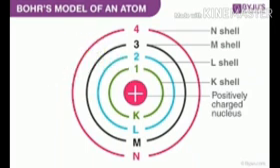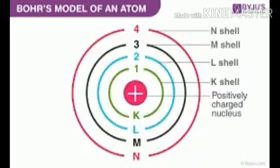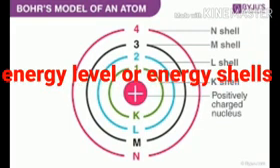An electron in a shell can move to a higher or lower energy shell by absorbing or releasing a fixed amount of energy. While revolving around the nucleus in an orbit, an electron neither loses nor gains energy. These orbits are associated with a fixed amount of energy. So, Bohr called them energy levels or energy shells.